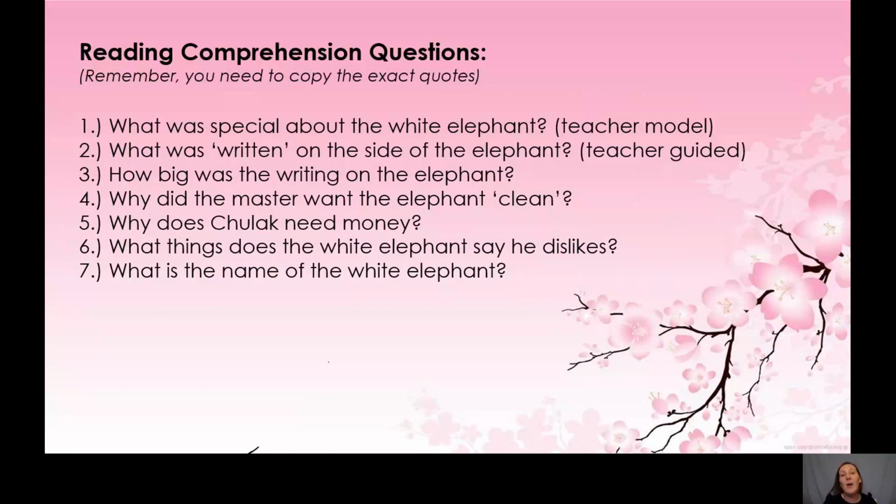Now, going back to these questions, you have got questions 3 to 7 now to answer. So what I want you to do is stop the video here. I want you to use the text that's attached to your worksheet, and I want you to answer those questions. Enjoy year 3, and I'm really looking forward to reading your answers and to finding out what happens when Chulac rings Lila's father, to find out whether he will give the secret away.